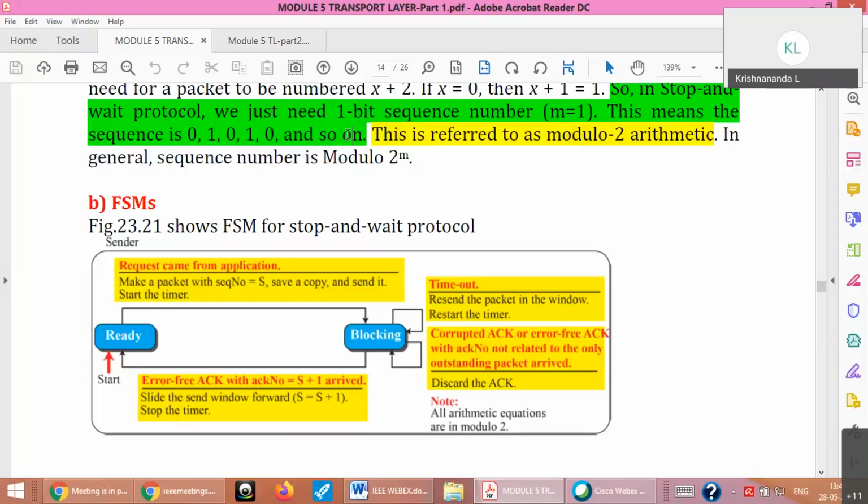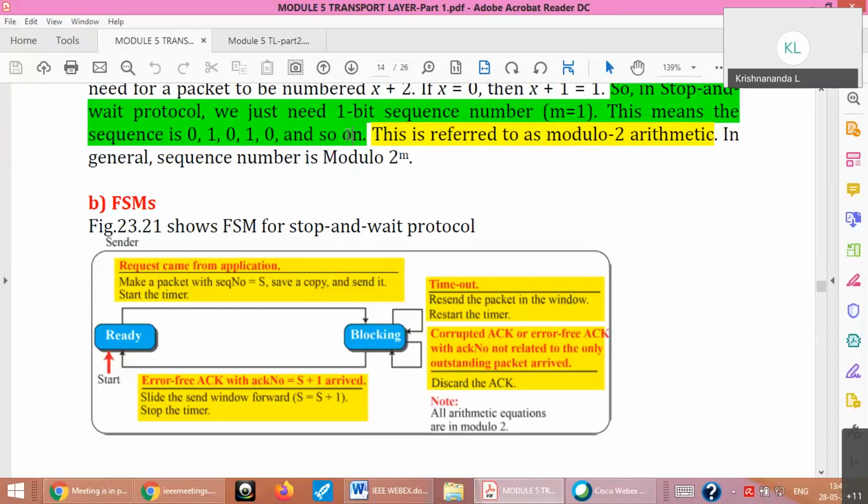So what will be done in the ready state? Your request has come from the application. You make a packet with a sequence number, save a copy, and send it. Why save a copy? Because you have to retransmit if there is some problem. Then start the timer. The timer is required because you need to wait for acknowledgement for only a limited time. You can't wait indefinitely. Then it goes to the blocking state.